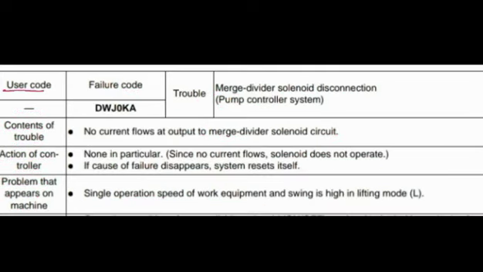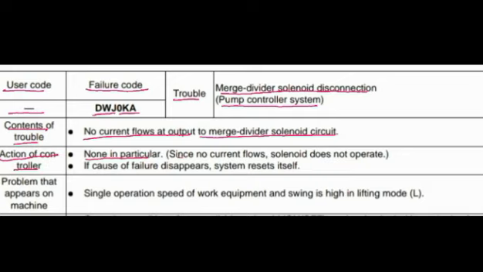User code not appear on the screen, failure code DWJ0KA. What is trouble? Merge divider solenoid disconnection. This code is also related to the pump controller system. Content of trouble: no current flows at output to merge divider solenoid circuit. Action of controller: none in particular, since no current flows, solenoid does not operate.